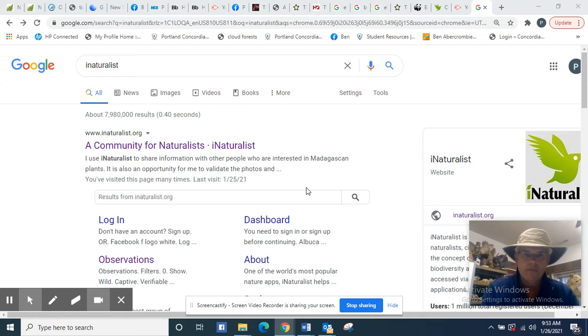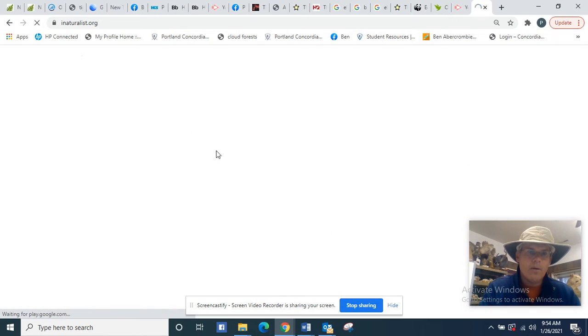iNaturalist is a community of literally hundreds of thousands of naturalists around the world that crowdsource data. That means as you take a picture on your phone and the software identifies the animal or object for you, then it will put a pinpoint down in real time. Now, I'm going to show you how to do this. It's a community for naturalists. I'm going to go ahead and get on here.